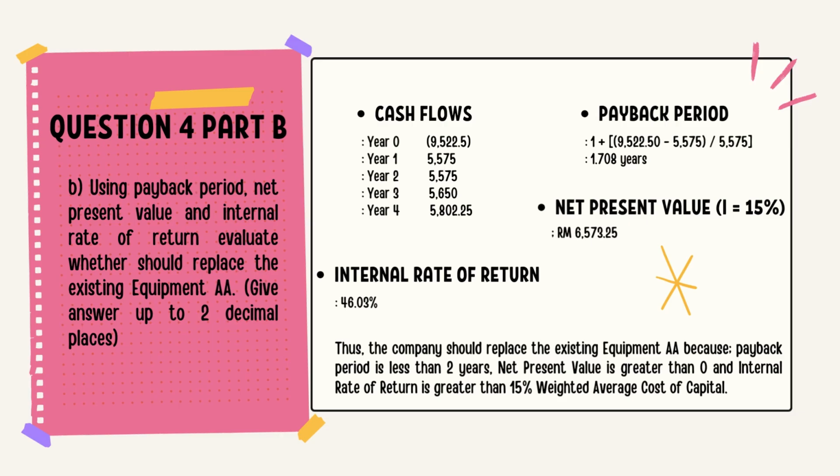So we move to the question for part B. Based on this question, we need to evaluate whether the company should replace the existing equipment AA by using the payback period, net present value, and internal rate of return methods. The cash flow is derived from the previous answer.